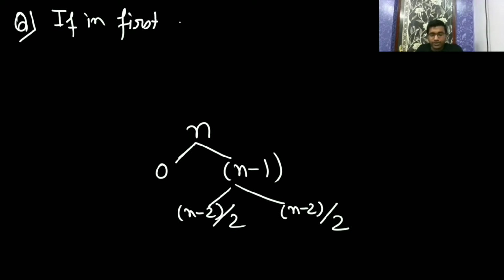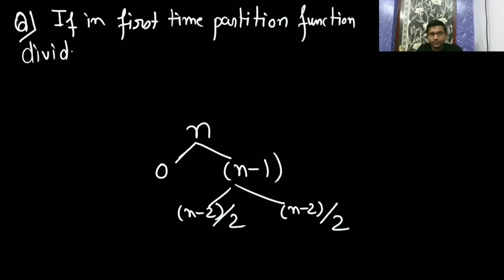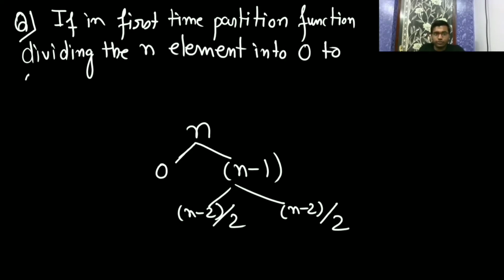If in the first time the partition function divides the n elements into 0 and n minus 1, that is the worst case.